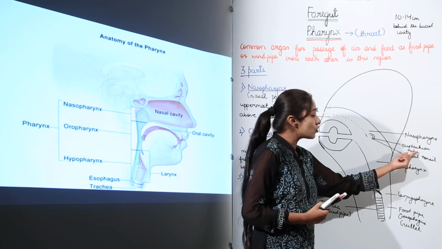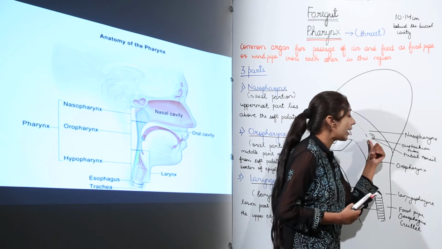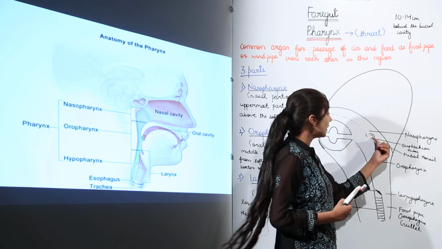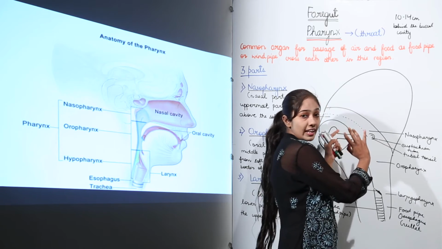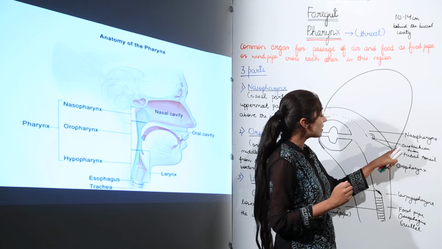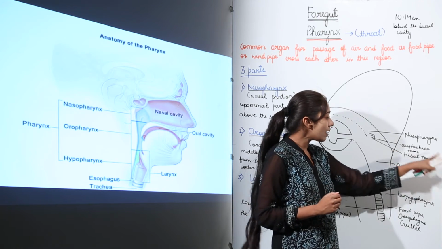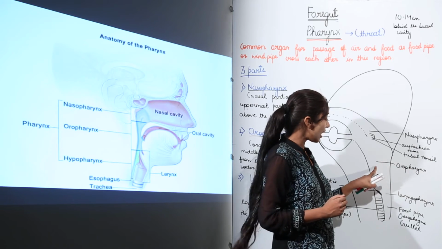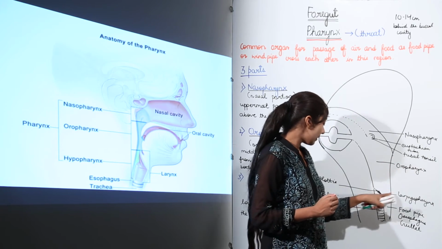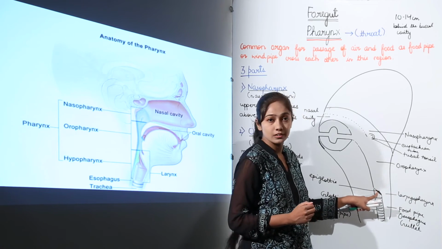This eustachian tube is actually the auditory tube that is going to connect the nasopharynx, it's going to end into the middle ear part. So it is going to connect the nasopharynx with the middle ear. Then with this eustachian tube we have tubal tonsil. Then we have the oropharynx region, and then we have the laryngopharynx region, which starts with this epiglottis.